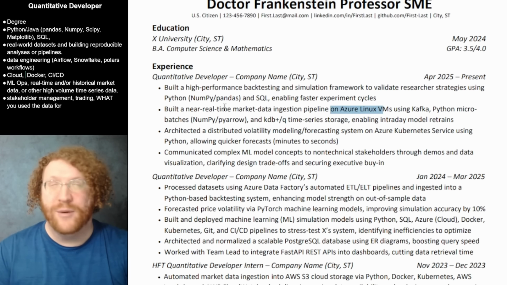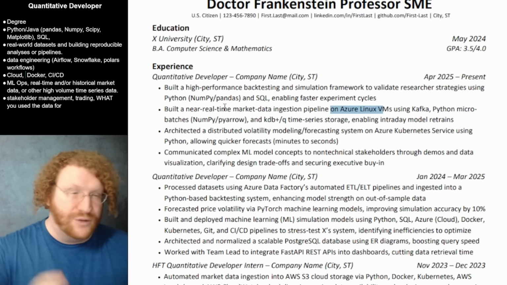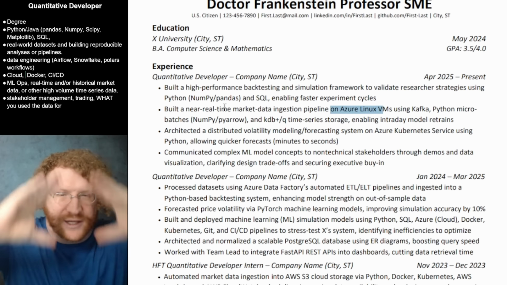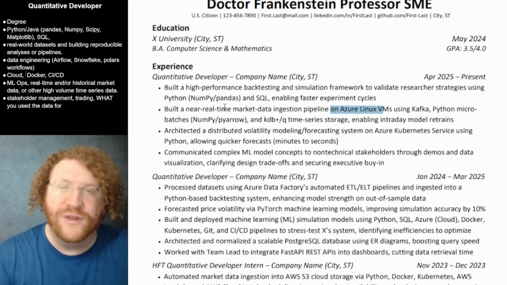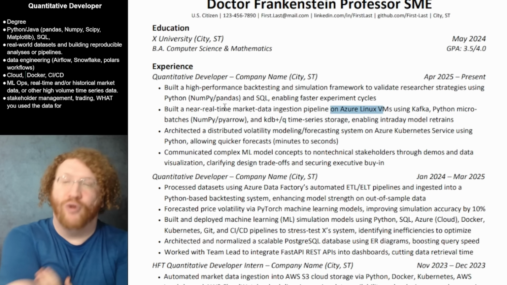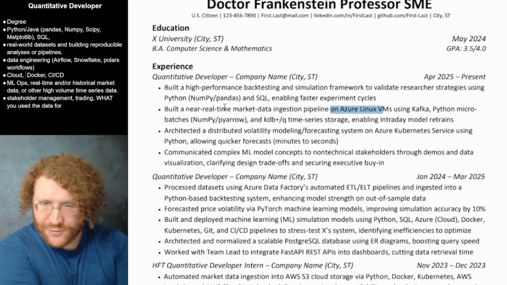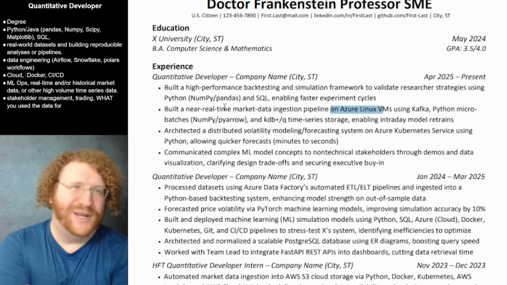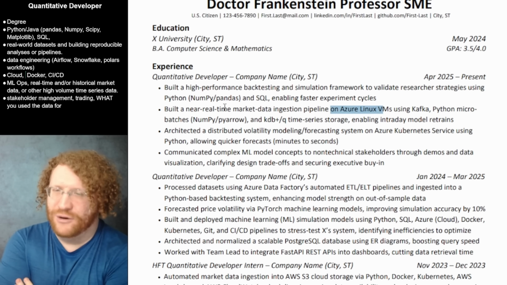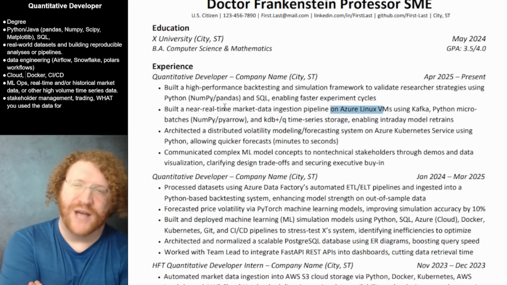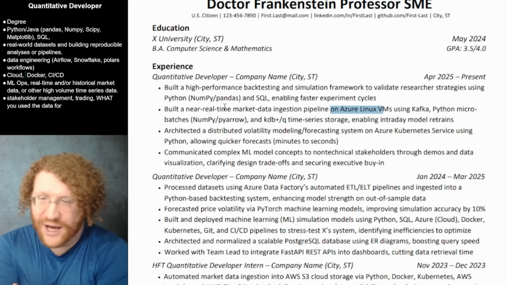It's entirely probable they don't know what those are. So if you want to do it, you put Azure and then in parentheses Linux VM. So yeah, would this pass? Probably not. I just don't really see enough stuff that shows how you used the data.